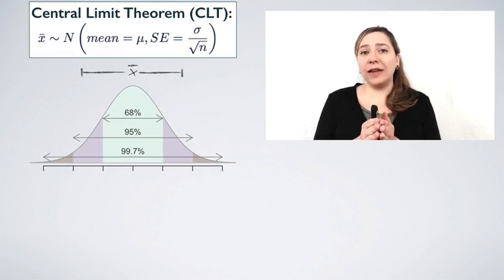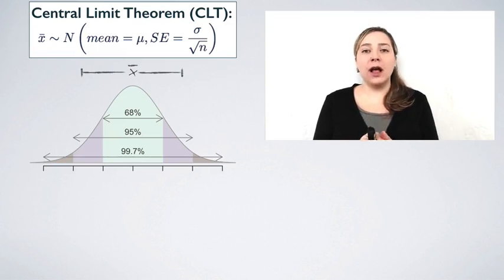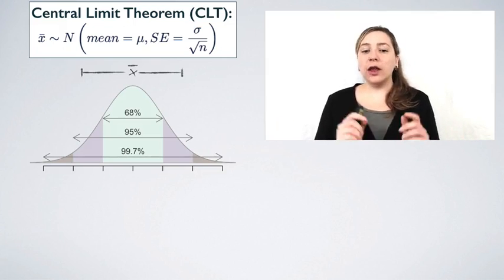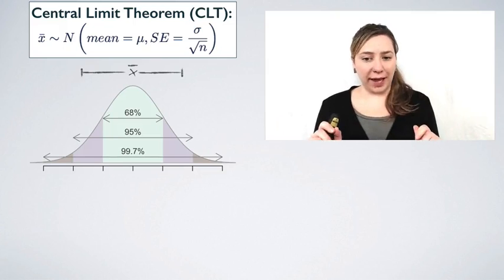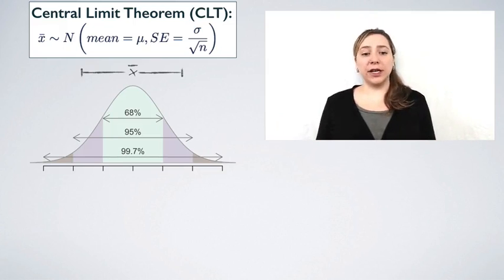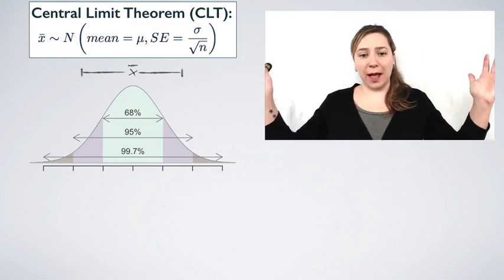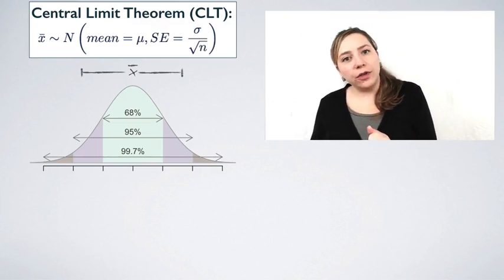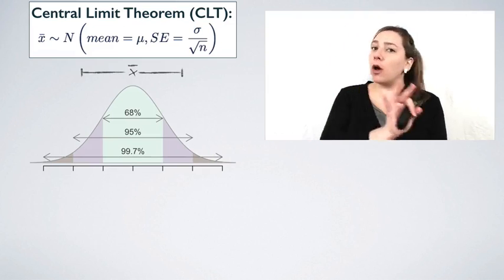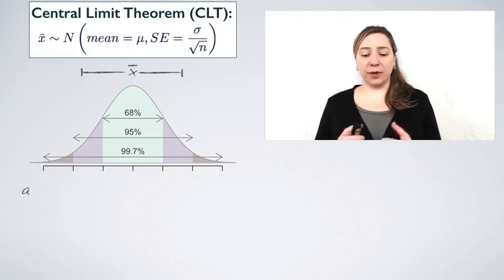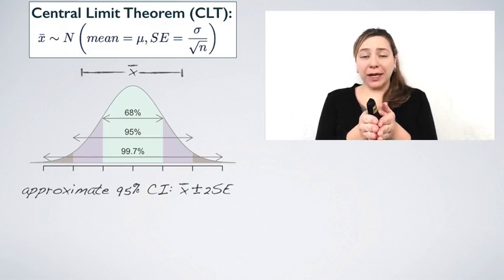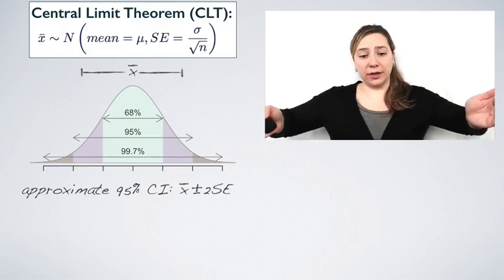Clearly, then, for 95% of random samples, the unknown true population mean is going to be within 2 standard errors of that sample's mean. Note that we're being very careful about the language here. The 95% here only applies to random samples in the abstract. Once we actually have a sample, the mean of that sample will be either within 2 standard errors of the population mean, or it won't be. So the 95% confidence interval can be constructed approximately as our sample mean plus or minus 2 standard errors.